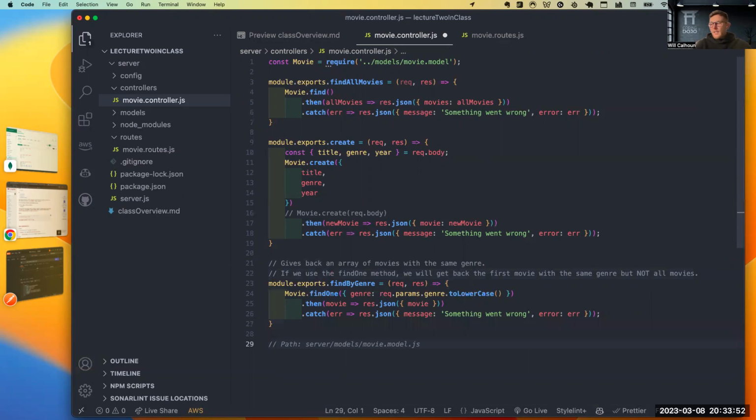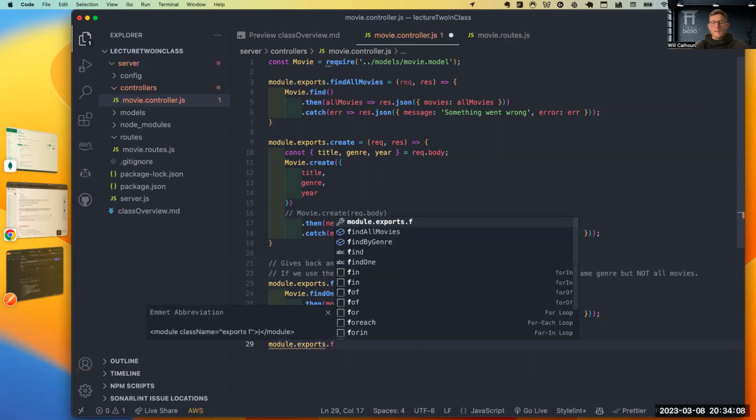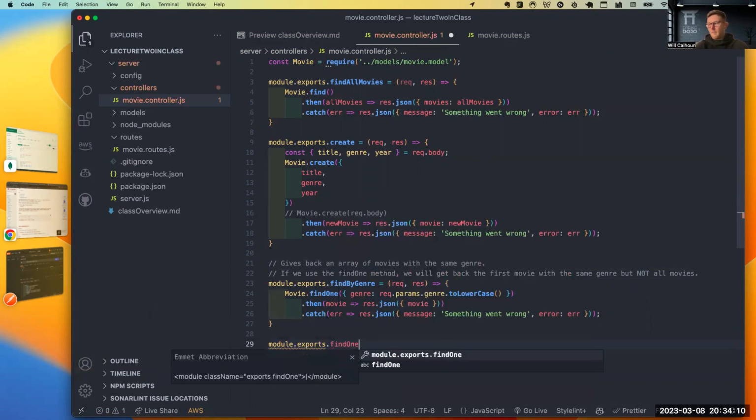Okay. So if we wanted just to get maybe one movie, right, adventure would be too broad, but maybe we want to do by ID. So I'm going to say module.exports.findOneByID, I'm just making this up, equals my request and my response.